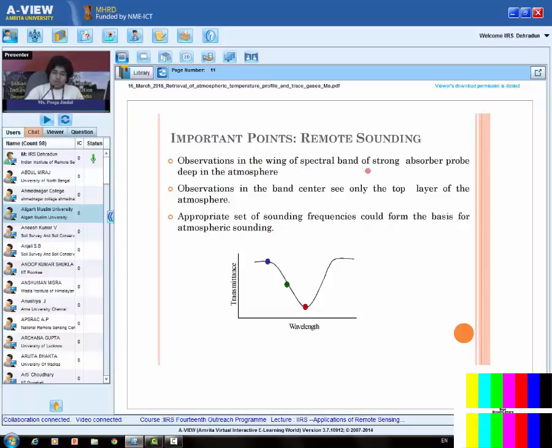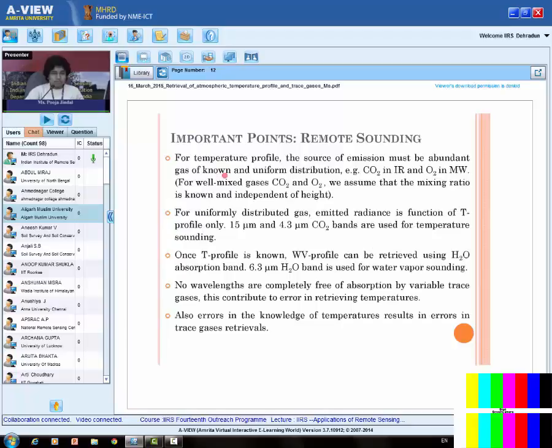Observation in the wings of a spectral band of a strong absorber probes deep in the atmosphere. Absorption in the band center sees only the top layer of the atmosphere. See here, the transmittance is very low. So energy only near the top will be able to reach the top of the atmosphere. So we may have the appropriate set of sounding frequencies to get the atmospheric sounding, meaning the information at the various levels. So I may have the bands at various points over here and can get information about the various levels in the atmosphere.